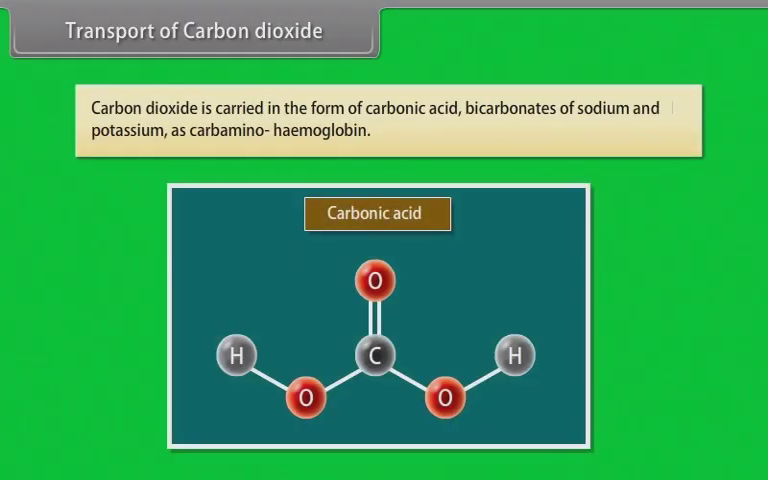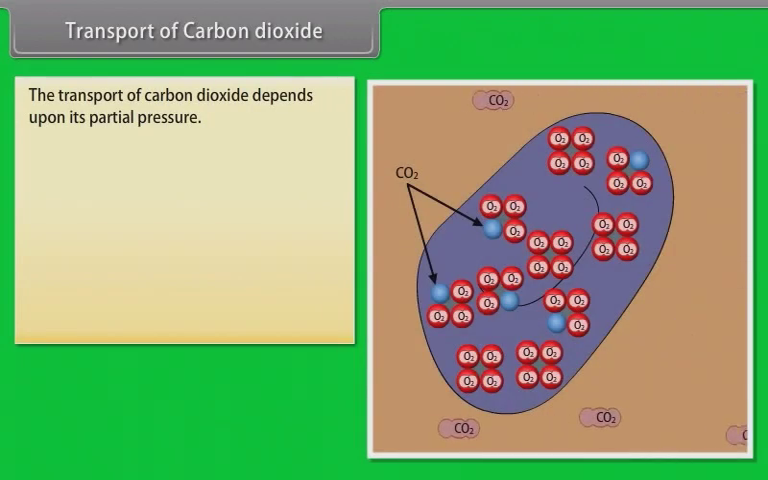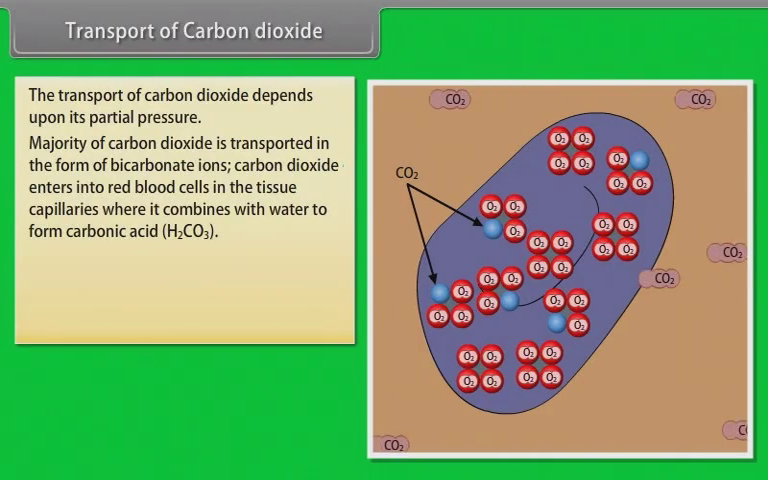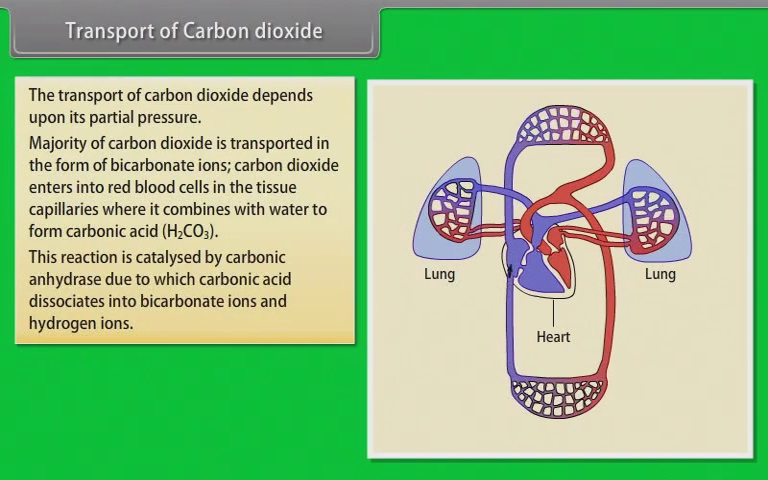Transport of carbon dioxide. Carbon dioxide is carried in the form of carbonic acid, bicarbonates of sodium and potassium, and as carbaminohemoglobin. The transport of carbon dioxide depends upon its partial pressure. Majority of carbon dioxide is transported in the form of bicarbonate ions. Carbon dioxide enters into red blood cells in the tissue capillaries where it combines with water to form carbonic acid. This reaction is catalyzed by carbonic anhydrase, due to which carbonic acid dissociates into bicarbonate ions and hydrogen ions.